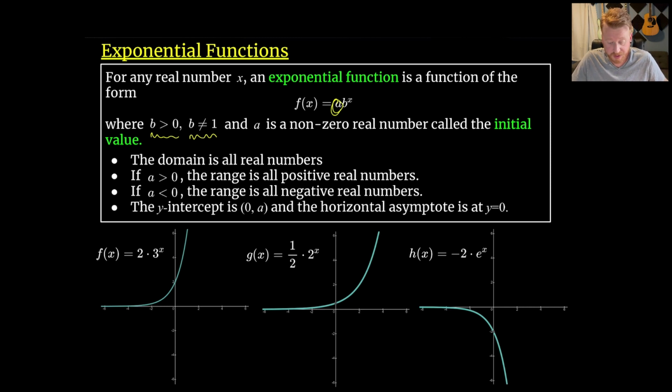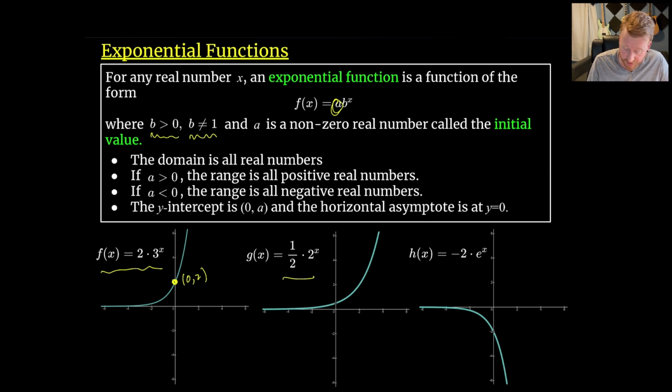So there's just a bunch of different examples down here. We've got f of x equals 2 times 3 to the x. You can see that the y-intercept here is at the point 0, 2. Yeah, the numbers are not easy to see, but this is the point 0, 2, because this is where the initial value is at 2. This is where the graph starts. If we're thinking about time, time usually starts at 0, so that is where the initial value would be.